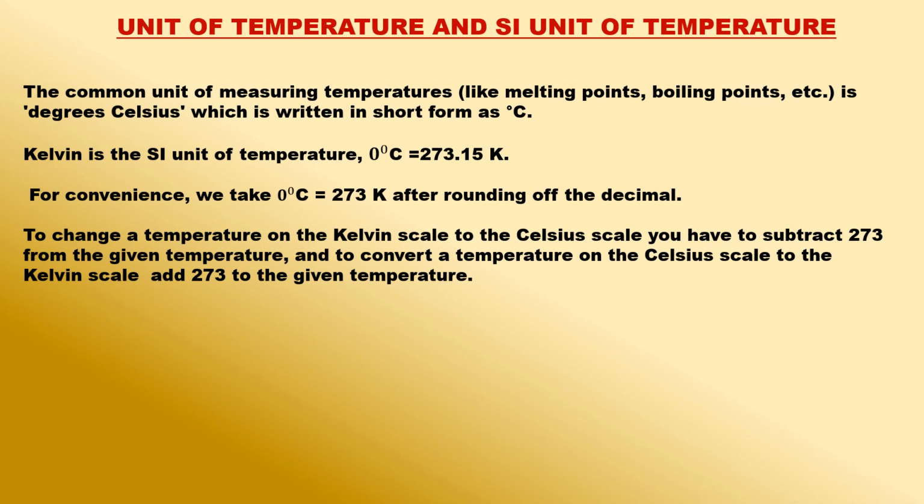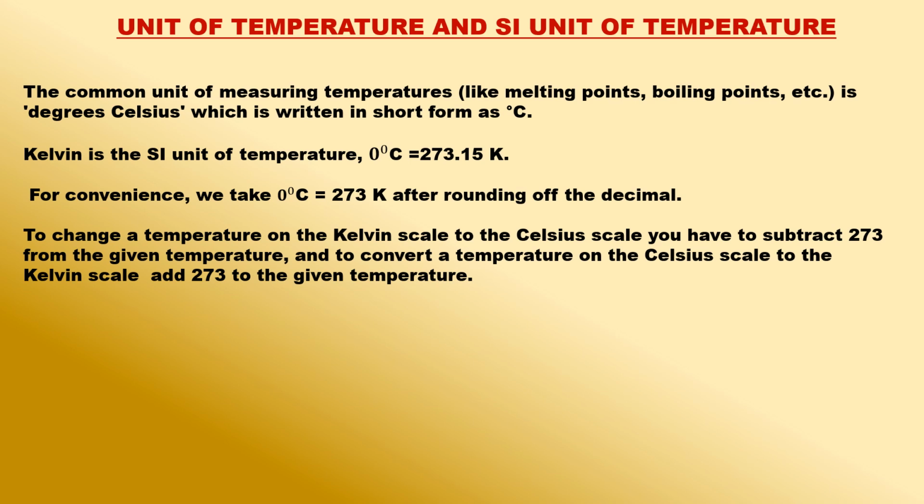The common unit of temperature and SI unit of temperature. We use Celsius scale of temperature for measuring temperatures in our everyday life. So, the common unit of measuring temperatures, like melting points, boiling points, etc., is degrees Celsius. The melting point of ice on Celsius scale of temperature is 0 degrees Celsius. And the boiling point of water on Celsius scale is 100 degrees Celsius.